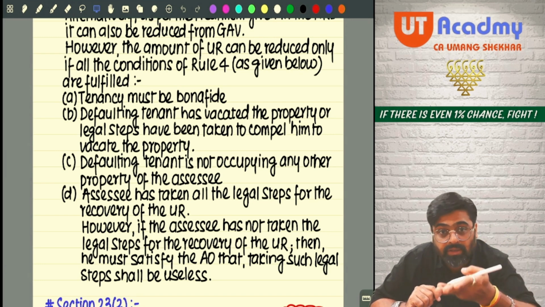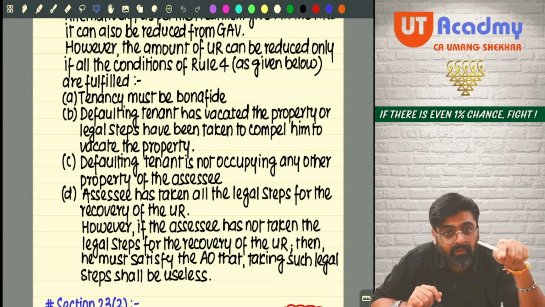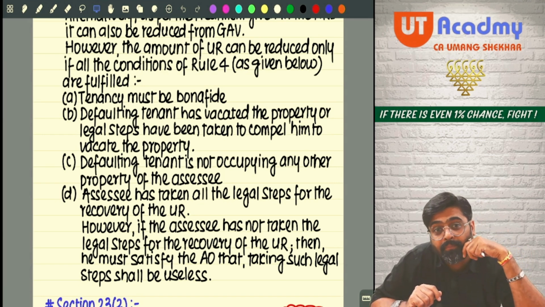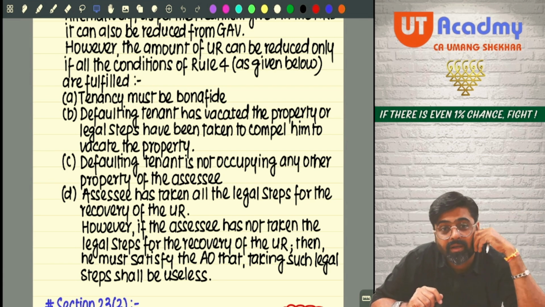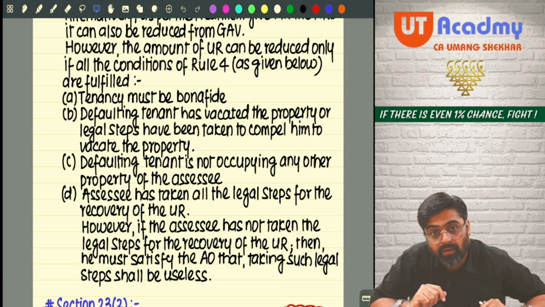Why the hell have you still given your property on rent to him? Just imagine, there is something fishy. Knowing that he has not given you rent, still your property is on rent to him. This raises doubts. What is the guarantee that he will not create unrealized rent again next year? This year also he has done it. Again next year he will do it. And still you have given your property on rent to him. You have not compelled him to vacate.